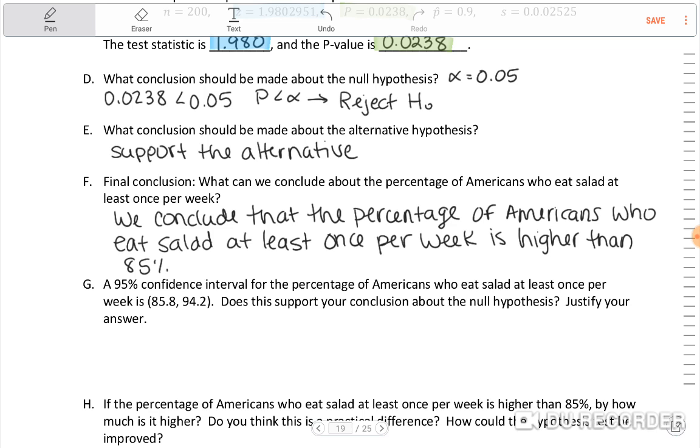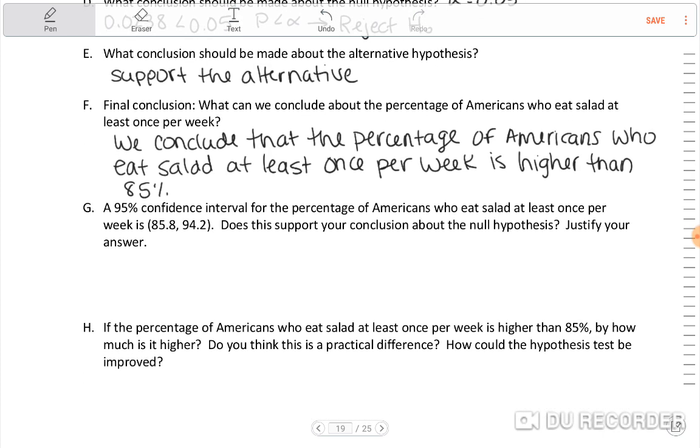So, we're saying that we're 95% confident that the percentage is anywhere from 85.8% to 94.2%, right? So that's going to be higher than 85%.